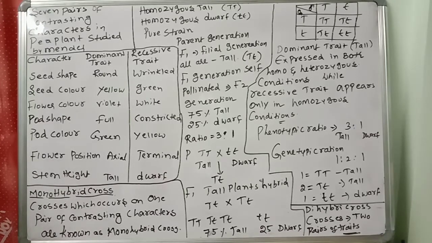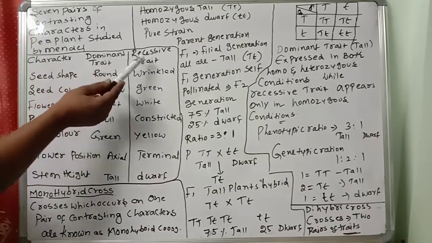So, what are the 7 characters Mendel selected? This is important. This question will come. What are the 7 characters Mendel selected for studies? Mendel selected the characters mainly as dominant and recessive traits. The character that shows physically, meaning morphologically, is called dominant, and the one which is not showing or not appearing is called the recessive character. Like that we are studying.